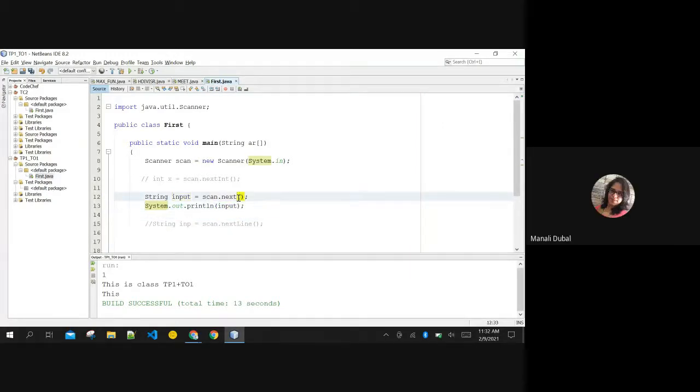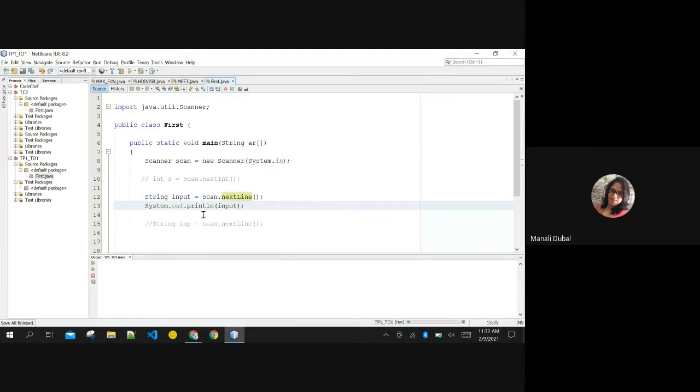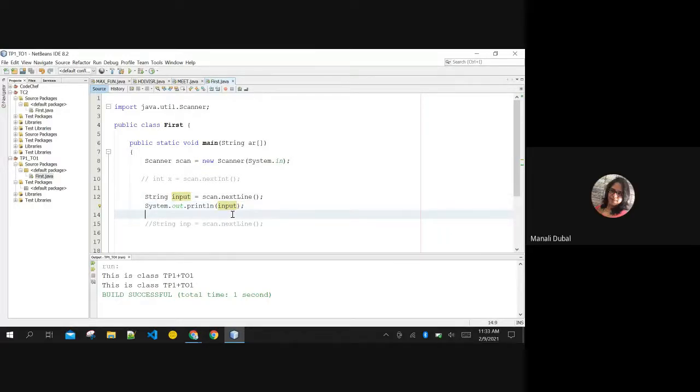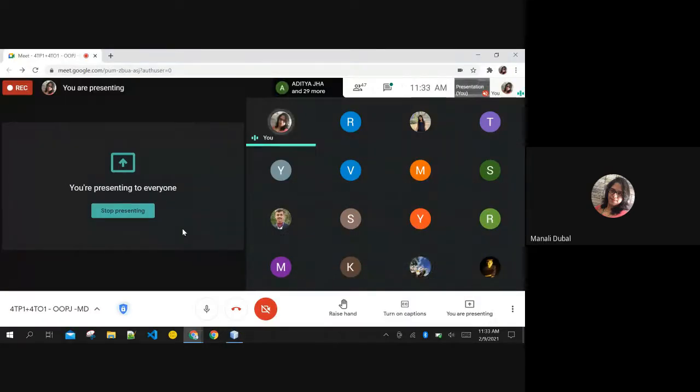Now, if I change this to nextLine, then let's run this file. Now I am putting the whole string here. Now it is storing the complete string inside it, right? Yes, ma'am. Are you getting the difference between next and nextLine? Yes, ma'am. The use of next is to extract single words. Only the first word itself, okay?